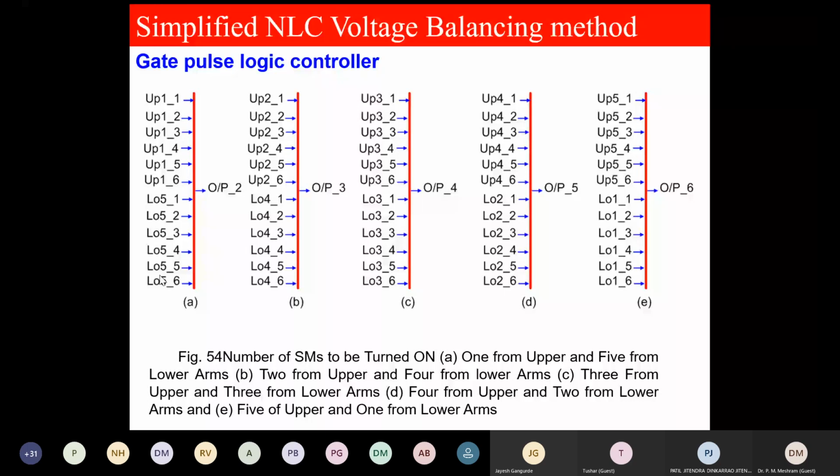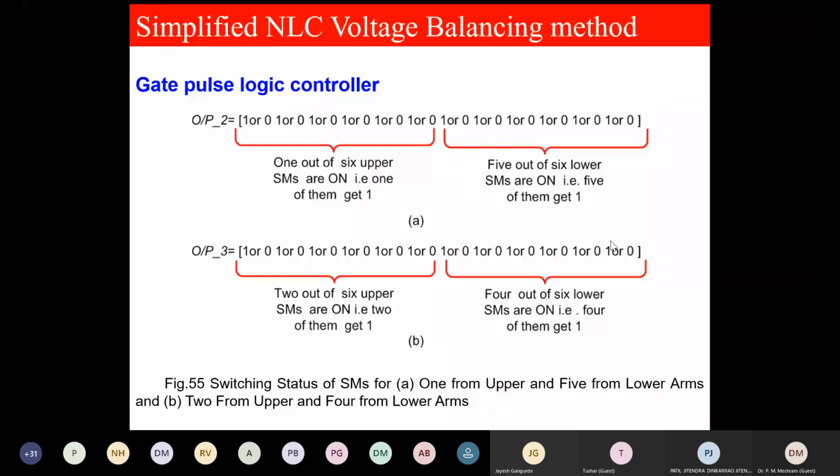Here you see 3, I have to take 3. So the total number of submodules to be on at any time should be n. If I take 4, then 2 from lower. If I take 5, 1 from lower. You see this, 1 out of 6 upper SMs are on. That means 1 or 0.